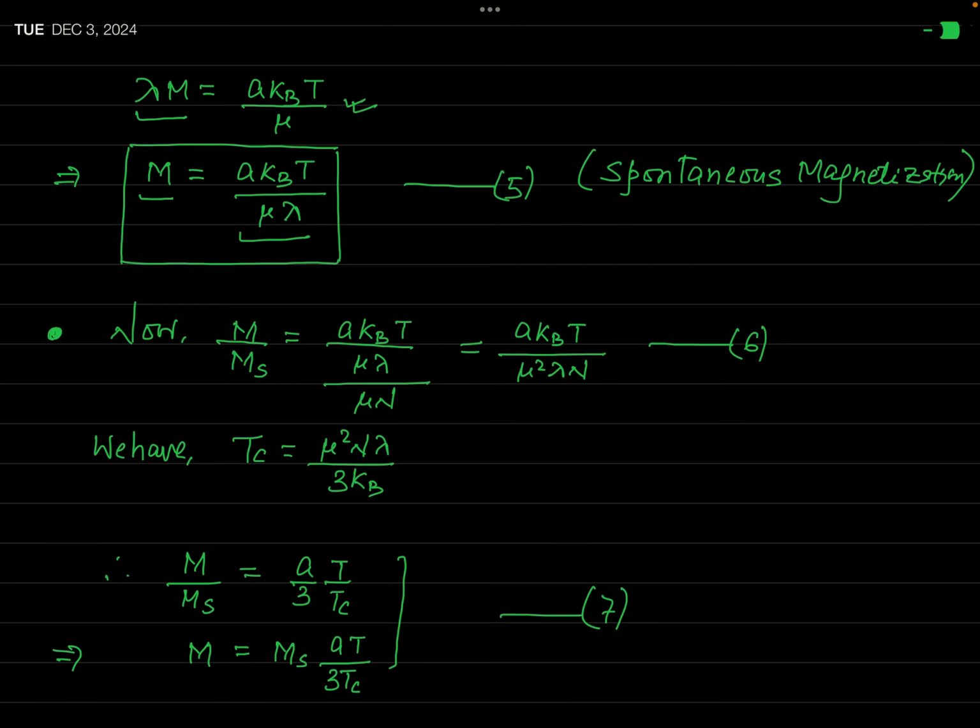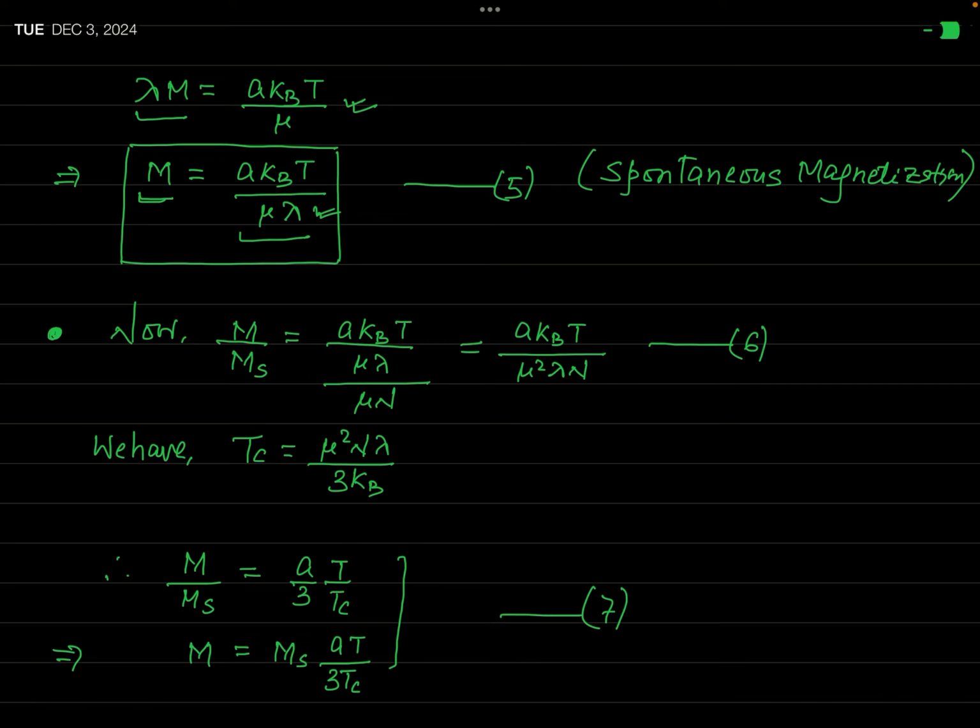This is not magnetization in general. Because this value of magnetization has been obtained by taking H equal to 0. So, when H is 0, then M is not 0, but M is equal to this much. And therefore, this value of M is called a spontaneous magnetization.